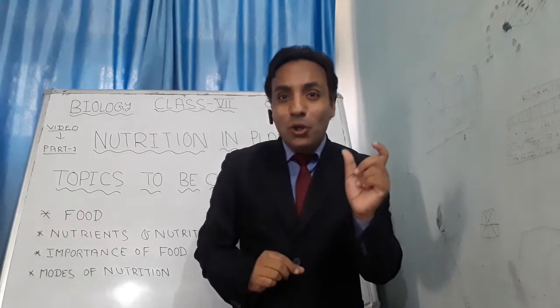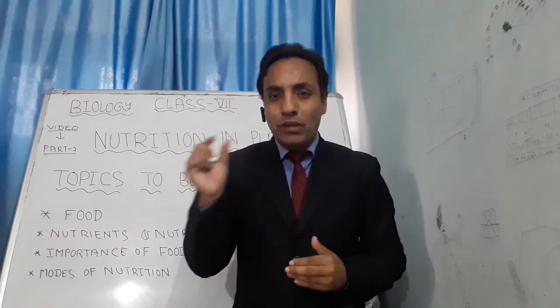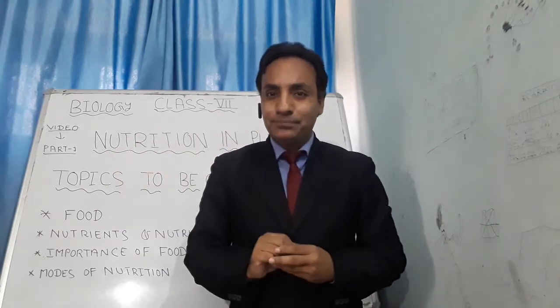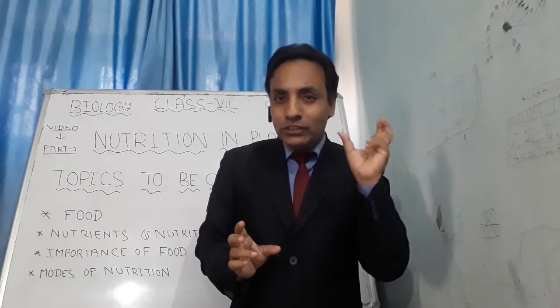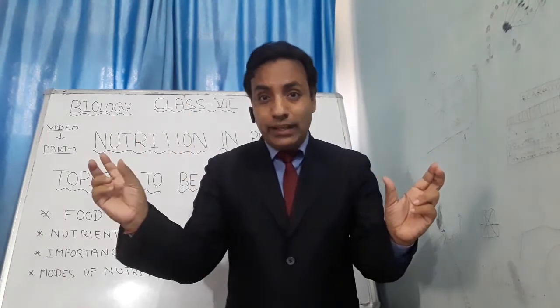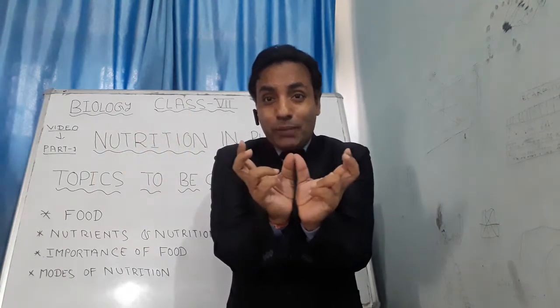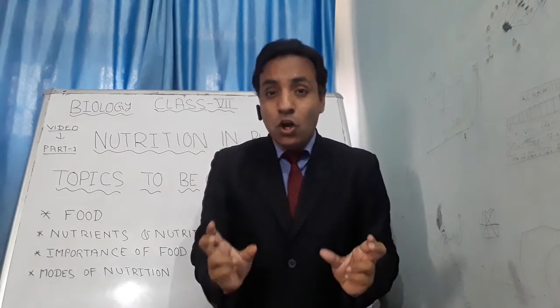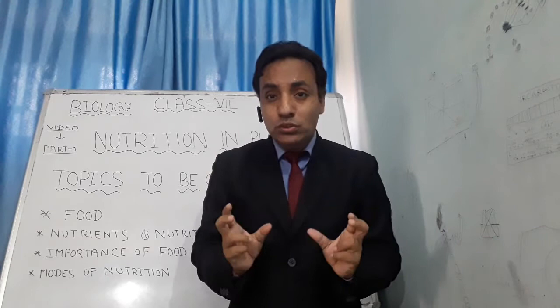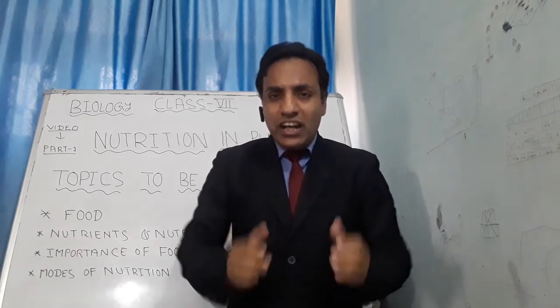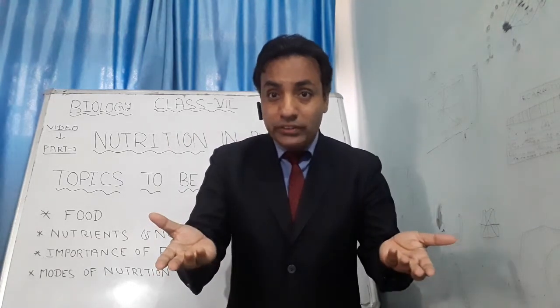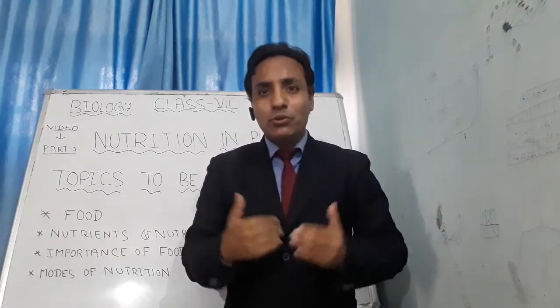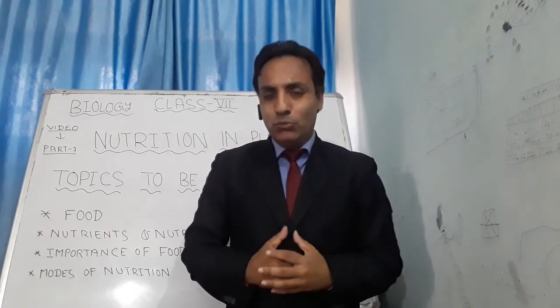Autotroph. Auto means self, and trophic means to synthesize. These two words joined together make autotrophic. The mode of nutrition in which organisms manufacture their food by themselves, not depending on others for preparing the food, is known as the autotrophic mode of nutrition.